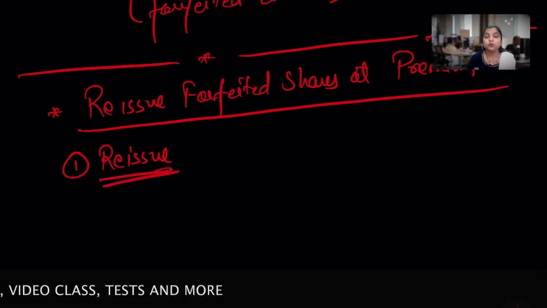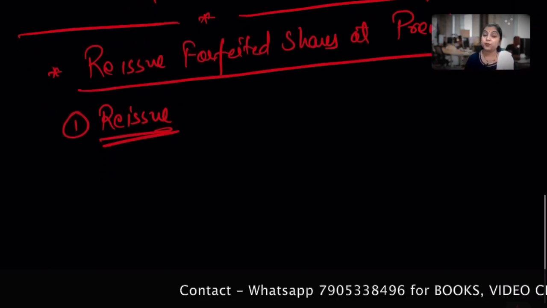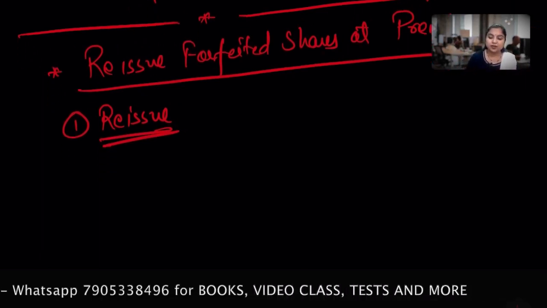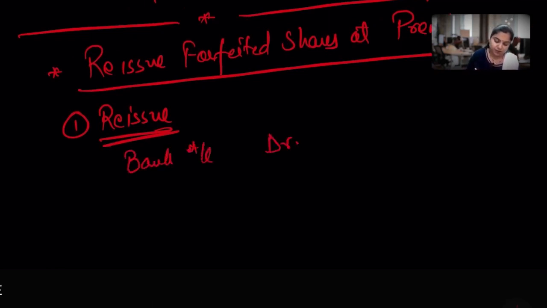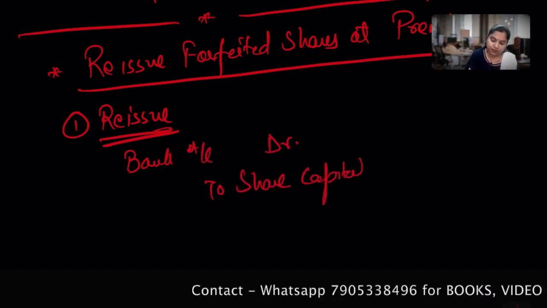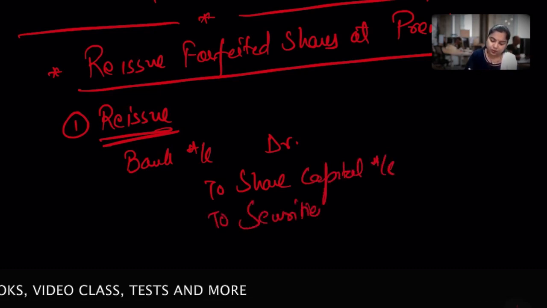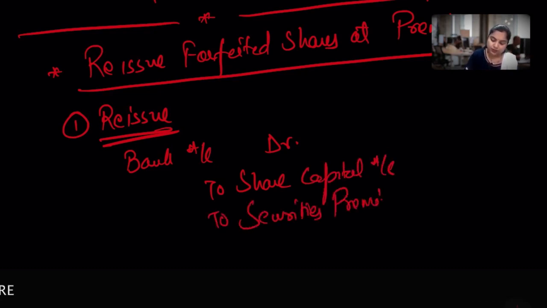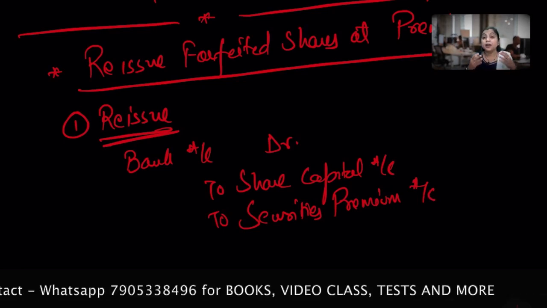Okay, on reissue, what will I receive? I'll receive money on reissue, credited to share capital and securities premium. Hope you are totally satisfied with this entry. I don't want you to memorize anything. So bank account debit, to share capital account, to securities premium account. So bank with whatever amount I received on reissue.